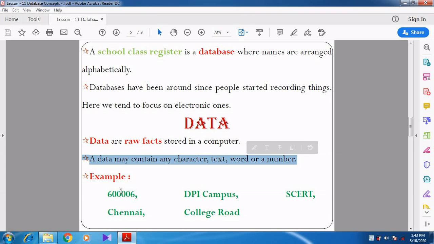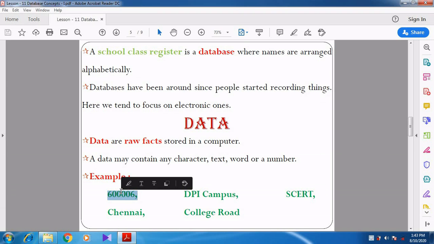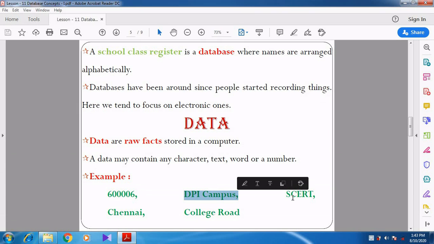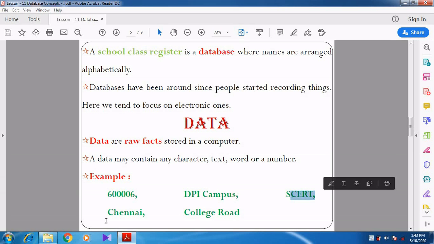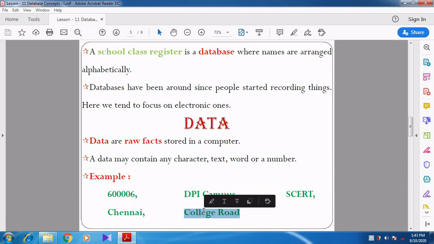For example, you take 600006, right? And then DPI campus. Here we see the words DPI campus, then SCRT, Chennai, then College Road. Like that, these are the data, right? Data are the raw facts, an unprocessed collection of raw facts, right?